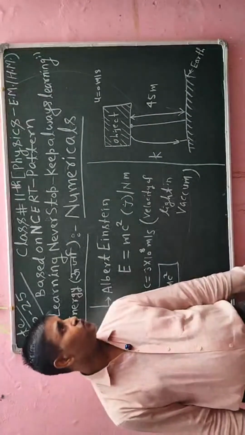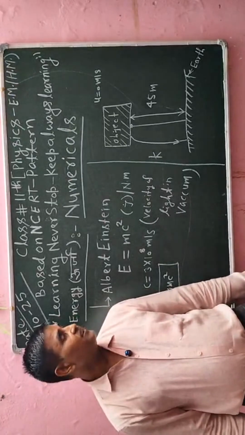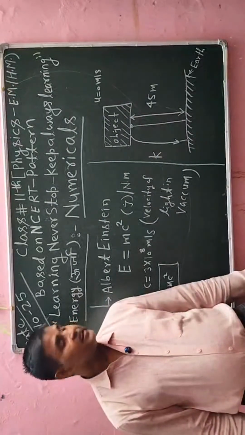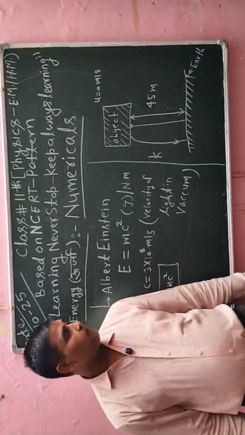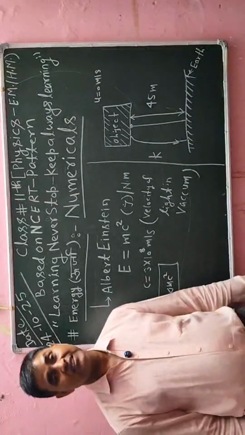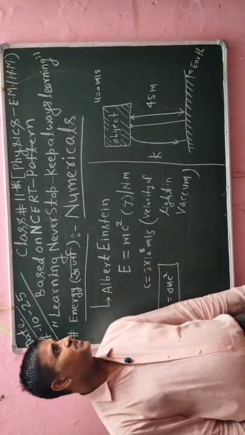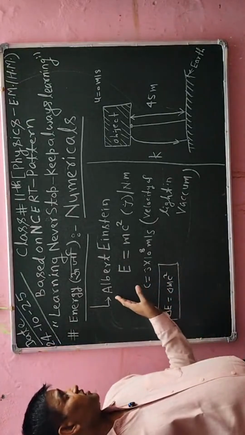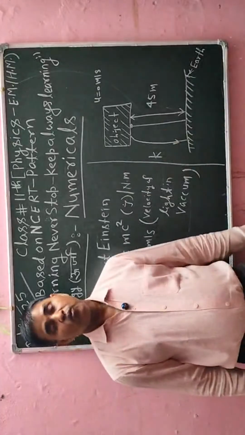If any object is moving, that is, an object which has movement, that object will have kinetic energy, and kinetic energy is defined as 1 by 2 mv square. Now if due to the position of any object, that object will also have energy, but that energy will be potential energy due to the position. Okay. So I have described the concept of energy here, but now I am going to solve one numerical.